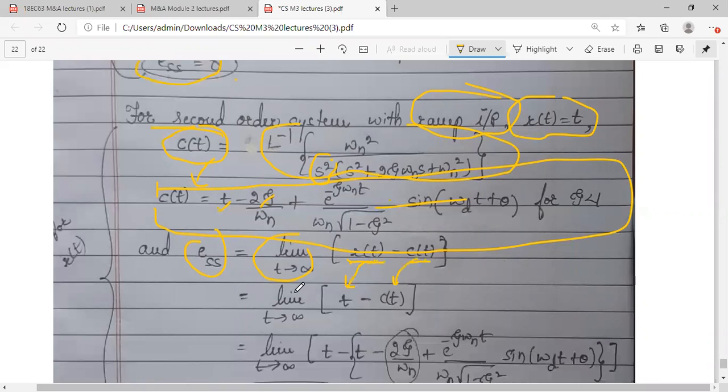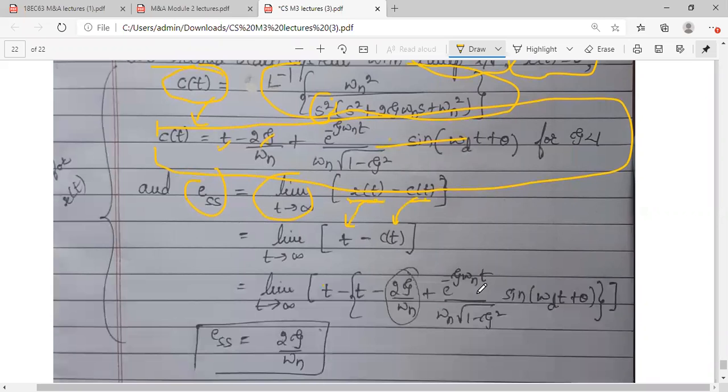Out of this, if you go for the calculation, so t minus t and substitution of this, ये तो cancel हो गए दोनों. You will be left with these 2 terms. Out of these 2 terms, the steady state error is the second term. This is your steady state error. Okay, it is not there, but still I'm giving you one information. Suppose you take R of t, ramp input, आपका जो output और steady state error है ऐसे होगा.